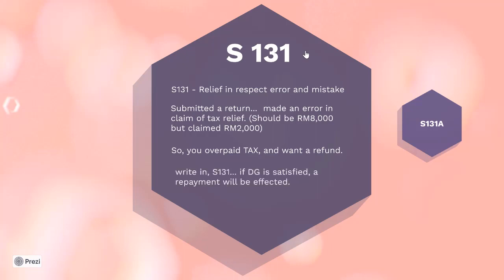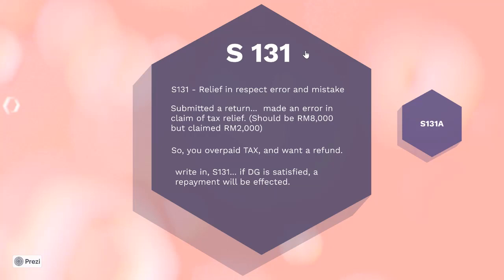In that case, you should write in, on the ground of Section 131, relief in respect of error and mistakes. If the Director General is satisfied with what you furnished to them, then a repayment will be effected. Do take note that Section 131 is applicable to cases where you have overpaid your tax and you want a refund.